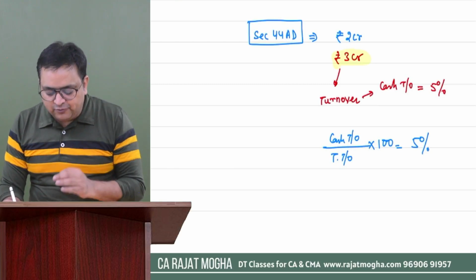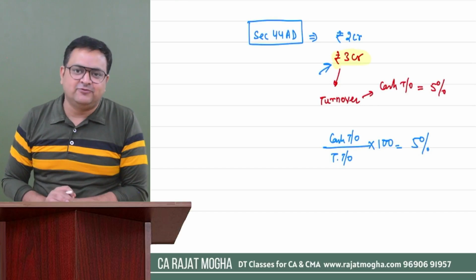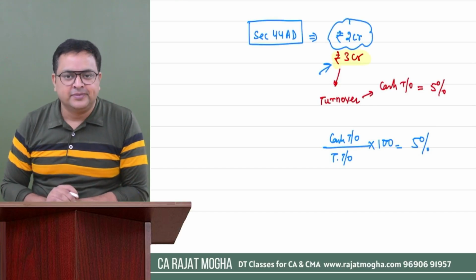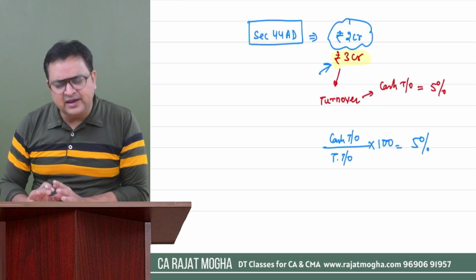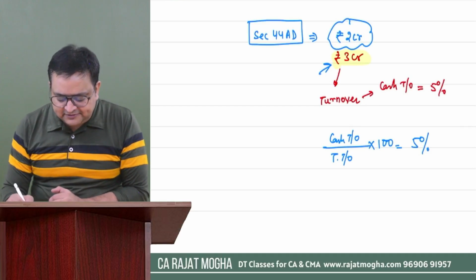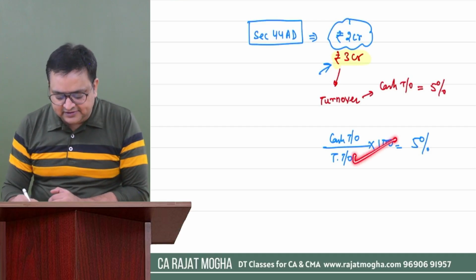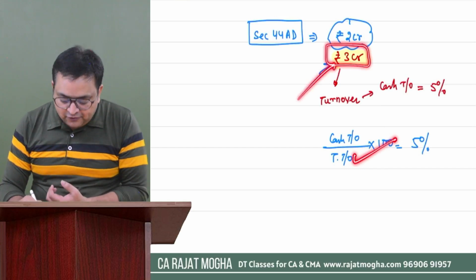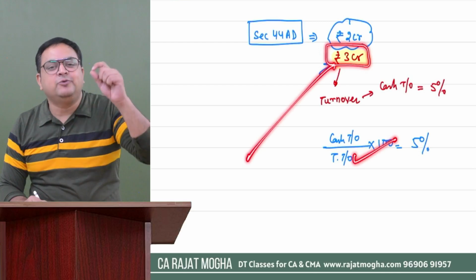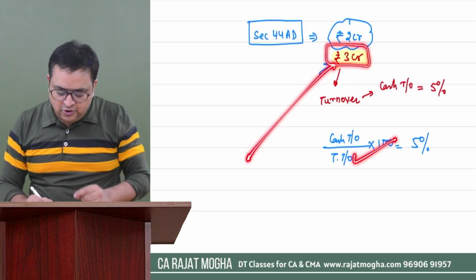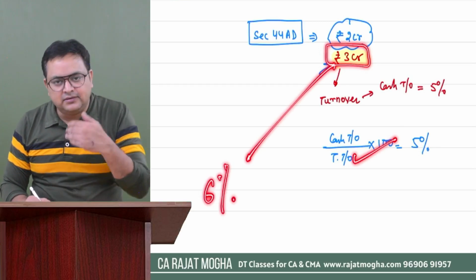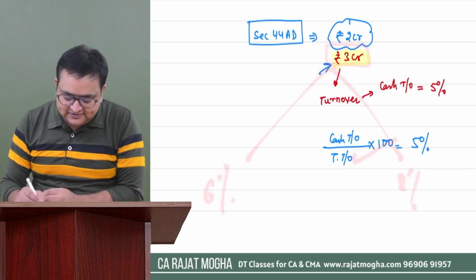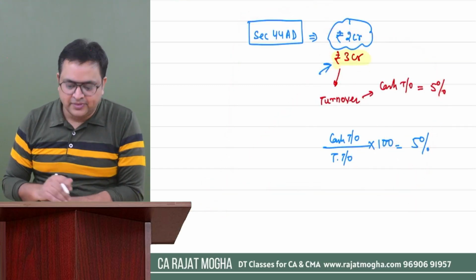So if it is not more than 5%, you can enjoy this limit of 3 crore. Otherwise, we are going to give you a limit of 2 crore. Got it? And again, everything would be the same. If the assessee satisfies this condition, he or she can enjoy the 3 crore limit. And out of that, we will see how much you have received up to the due date of ROI through banking mode. On that, we can compute 6%, and on the remaining, we will compute 8%. So this is 44AD in a nutshell.